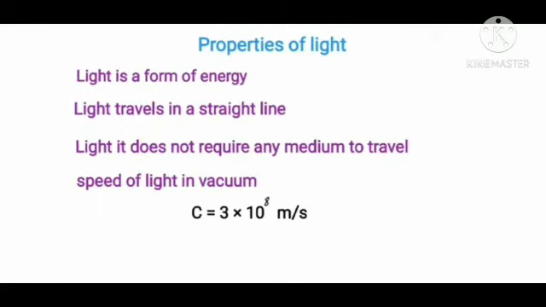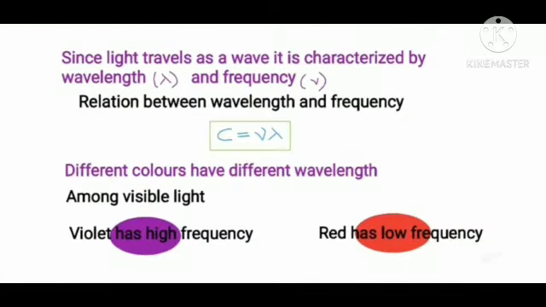Next is properties of light. Light is a form of energy. It always travels in a straight line. Light does not require any medium to travel. Speed of light in vacuum, c, is equal to 3 into 10 to the power of 8 meter per second. This is the velocity of light. Since light travels as a wave, it is characterized by wavelength, lambda, and frequency, nu. The relationship between wavelength and frequency is c is equal to nu lambda.